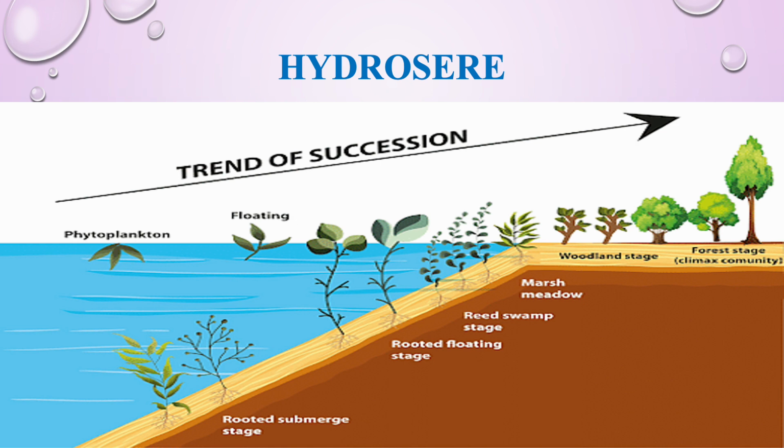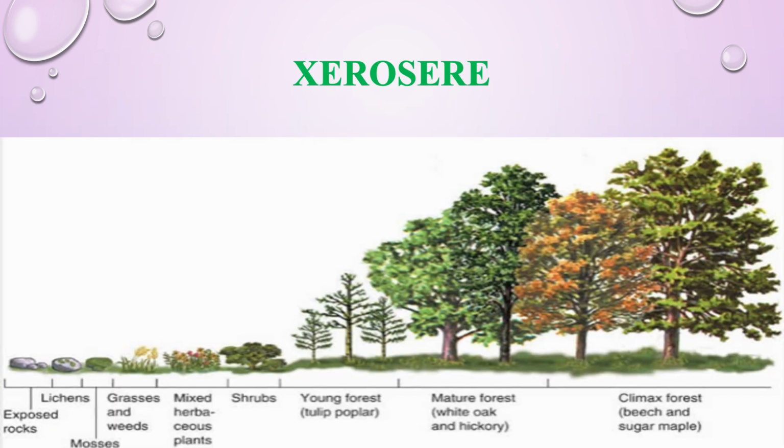And then the next example is that of the xerosere. Xerosere, as I've told you while explaining the different types of seres, if the succession is occurring on a bare rock, okay, on a dry area, then it is called xerosere. So here you can see the first stage is the lichen stage.